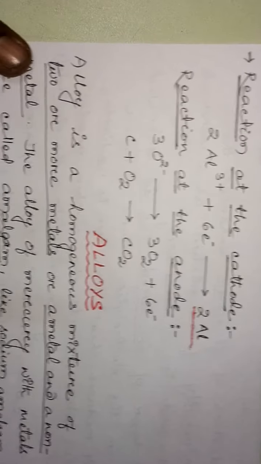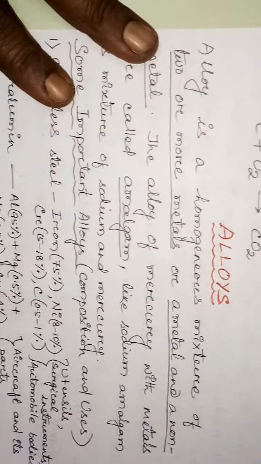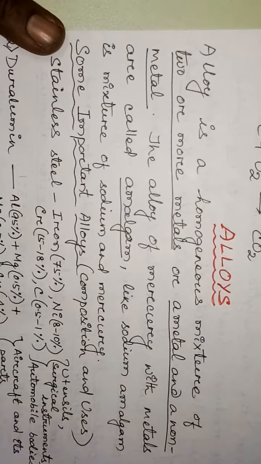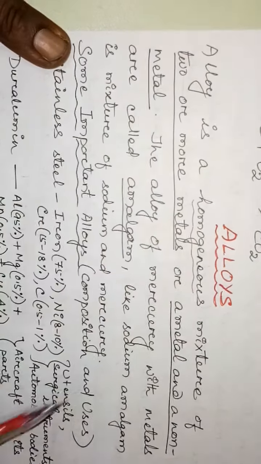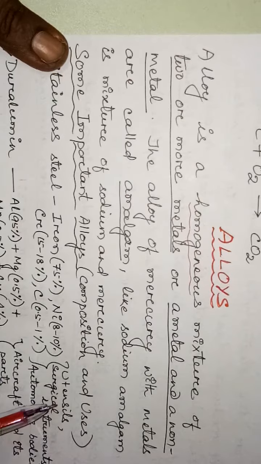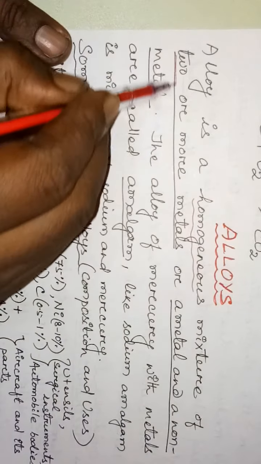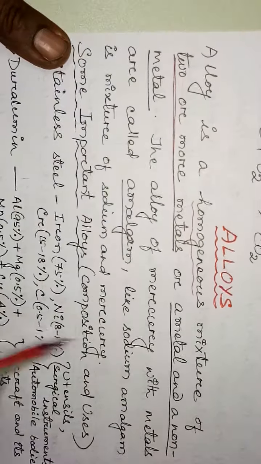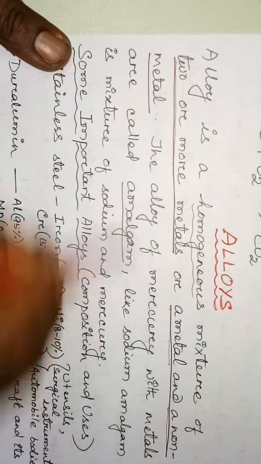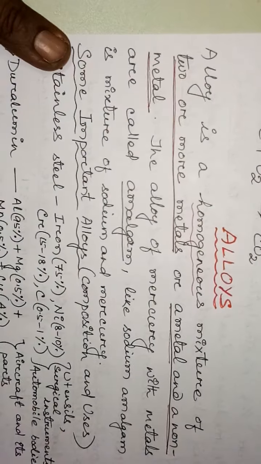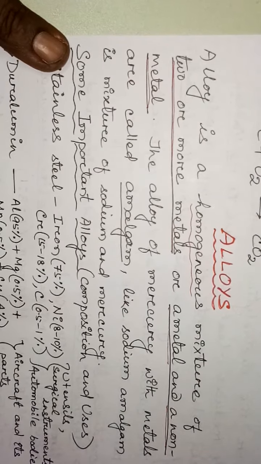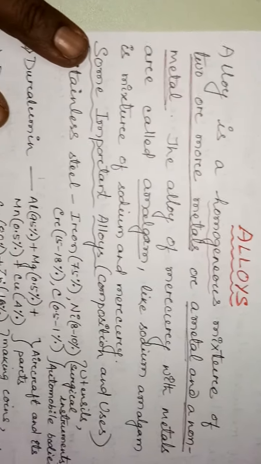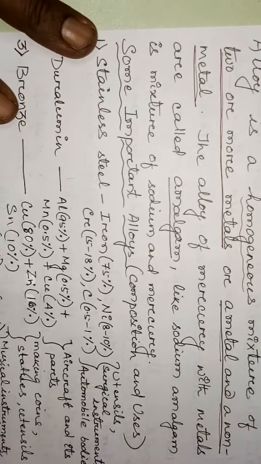Clear? Now we will discuss a portion called alloys. What is an alloy? An alloy is a homogeneous mixture of two or more metals, or a metal and a non-metal. An alloy of mercury is called an amalgam.